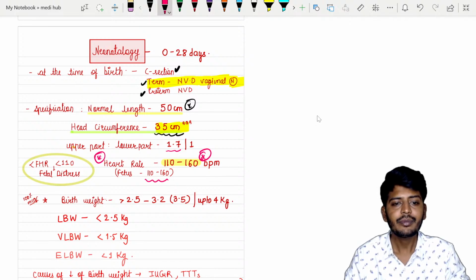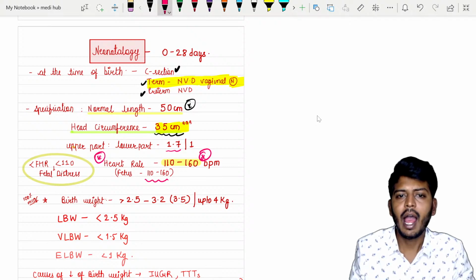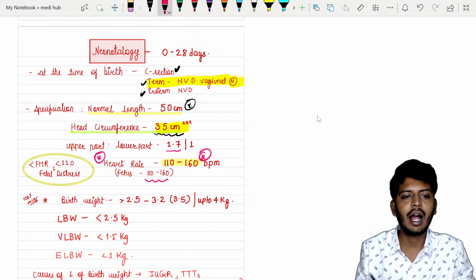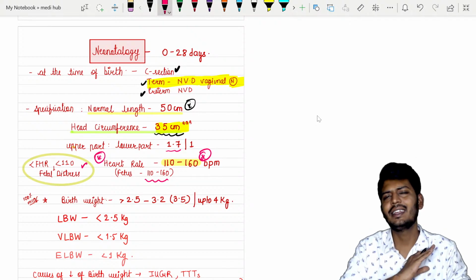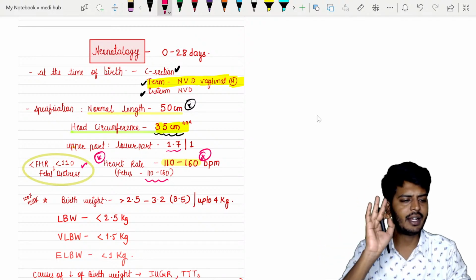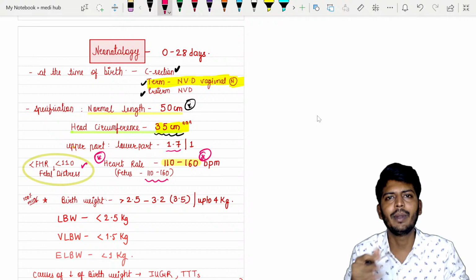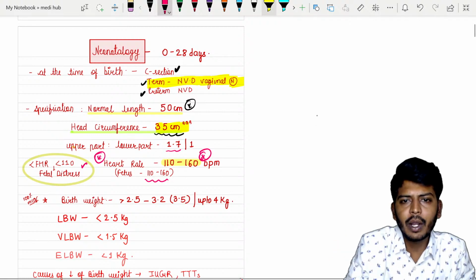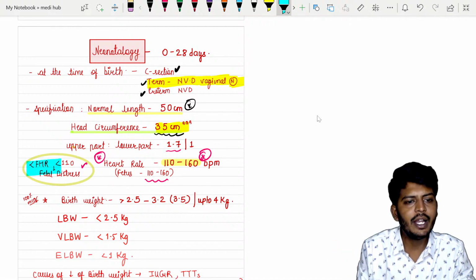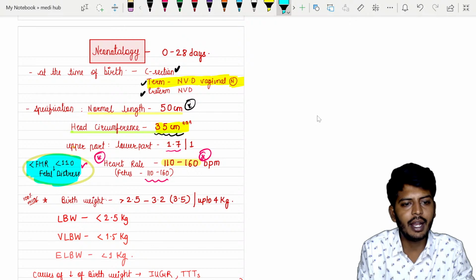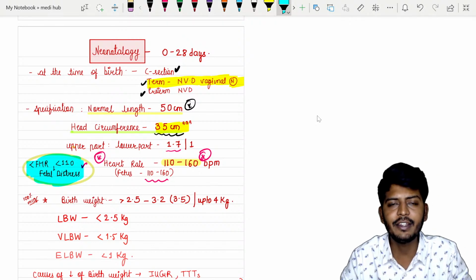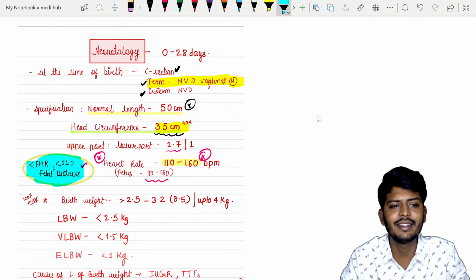So why do we need to understand this? If in a case scenario the fetal heart rate is going less than 110, blindly remember the diagnosis. There are other parameters we are going to check, like fetal movements. But from the exam point of view, when you solve an MCQ, if the fetal heart rate is less than 110 beats per minute, you can directly call this fetal distress.